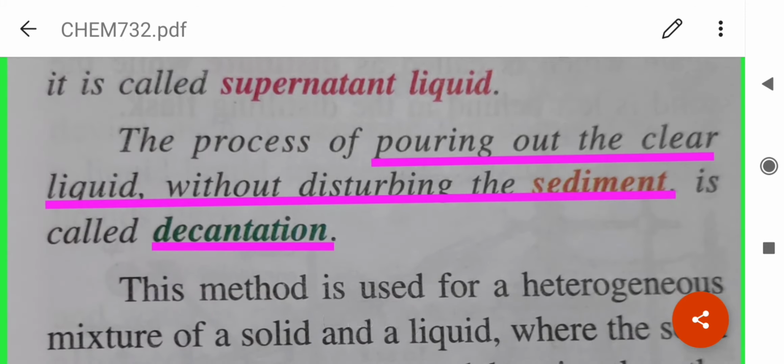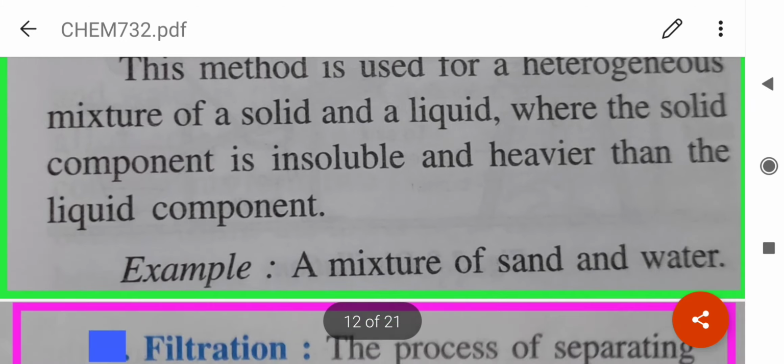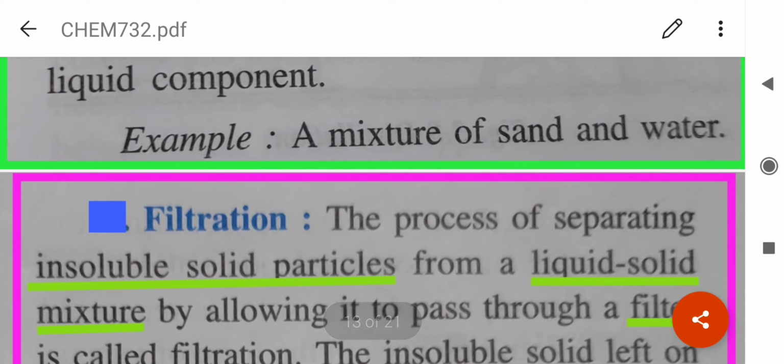The process of pouring out the clear liquid without disturbing the sediment is called decantation. This method is used for a heterogeneous mixture of a solid and a liquid, where the solid component is insoluble and heavier than the liquid component. For example, a mixture of sand and water.